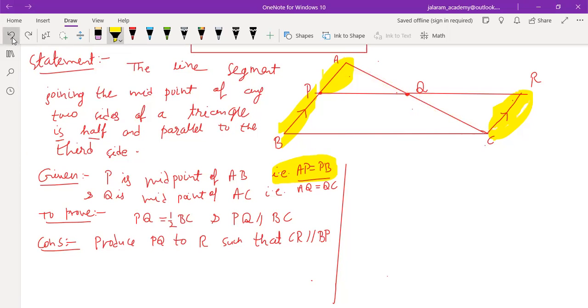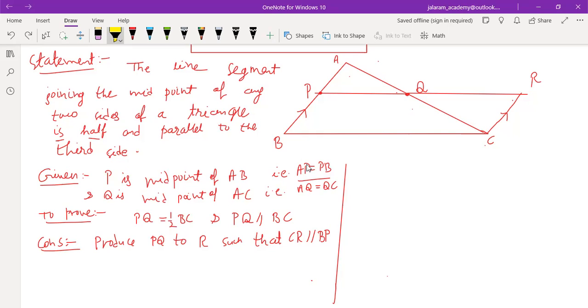Why we have to prove the congruency? Not as it is written in the book, but this is because we have to prove that side PB is equal to side CR, and PB is already parallel to RC. So when PB is parallel to RC, PB is equal to RC, PBCR is a parallelogram. When it becomes a parallelogram, then opposite sides are parallel. So PR is parallel to BC. When PR is parallel to BC, so its part PQ is also parallel to BC.